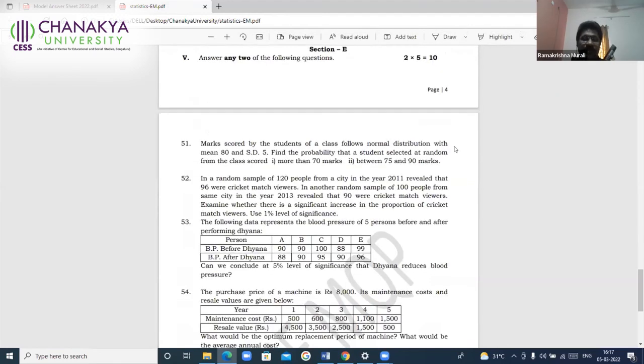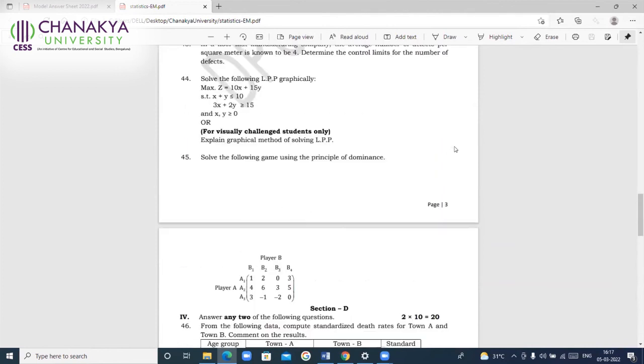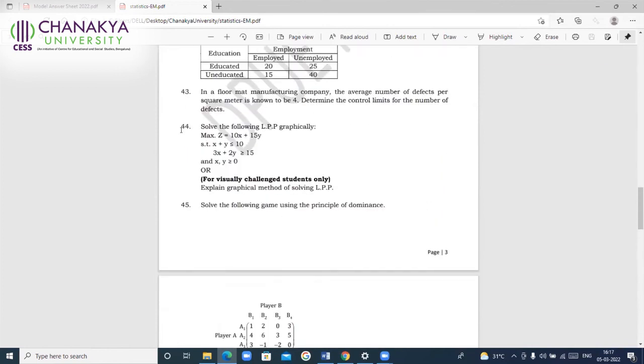Look into this particular problem. Number 9, this one, the 44th one. Solve the following LPP graphically. Maximize z equals 10x plus 15y. So you are given the graphical problem. If a blind student is writing the examination, you will be given it like this. See, it is given here for visually challenged students only: explain the graphical method of solving LPP. It is only for the blind students or the visually challenged students. It is not for you.